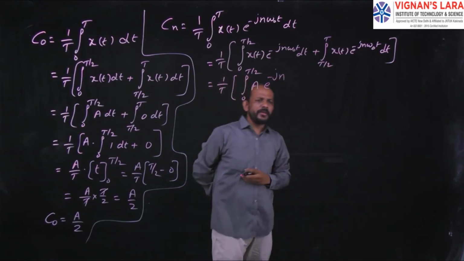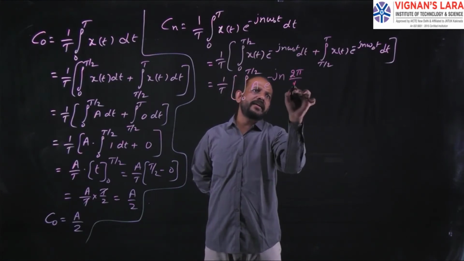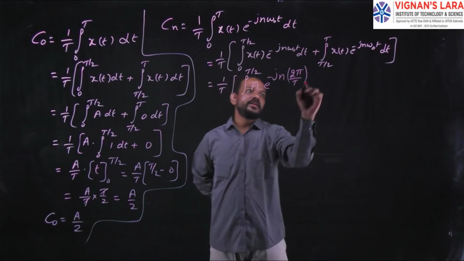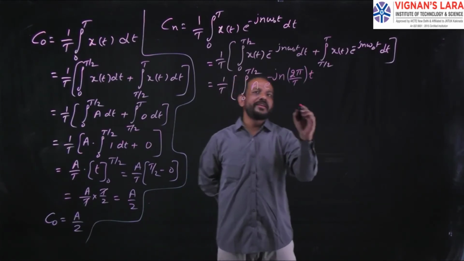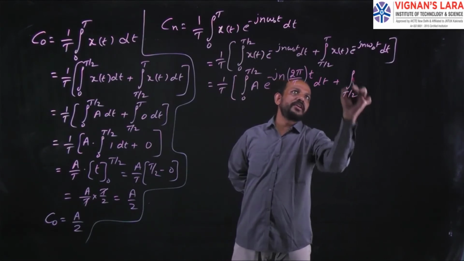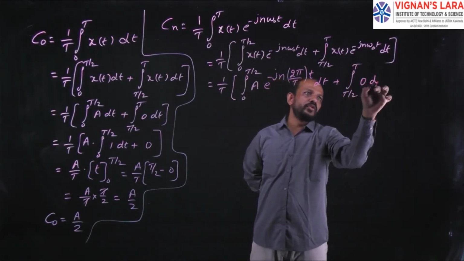I know the value of omega naught: omega naught is equal to 2 pi by capital T. So e power minus j n 2 pi by capital T into small t dt, plus integral T by 2 to T where x of t equals 0. 0 into anything is 0, so 0 dt.